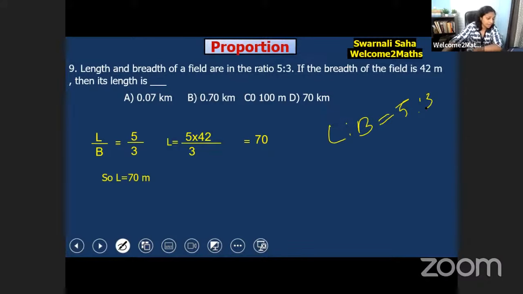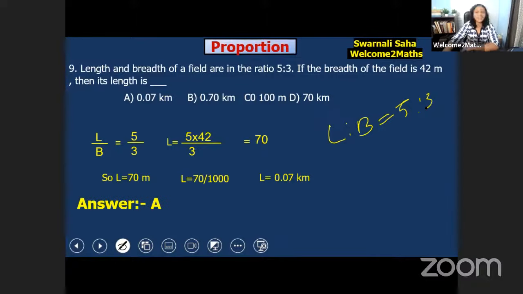Here you can see L is 70 meter, but you cannot see any answer in meter, so we have to convert it to kilometer. So it's 70 by 1000, and it's 0.07 kilometer. And your answer is right. So answer A is the right one. Very good. Answer A is 0.07.